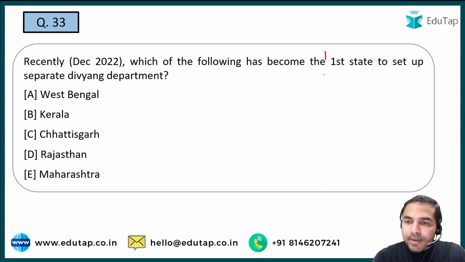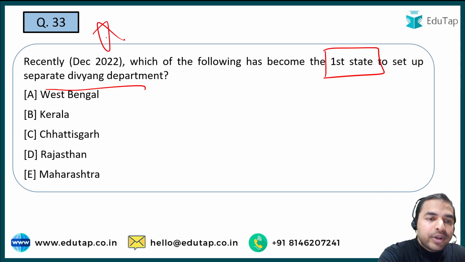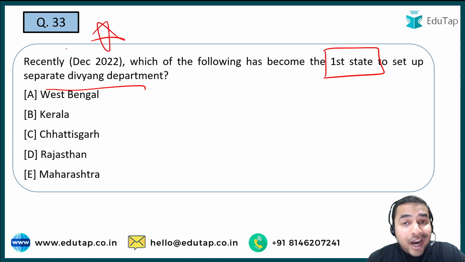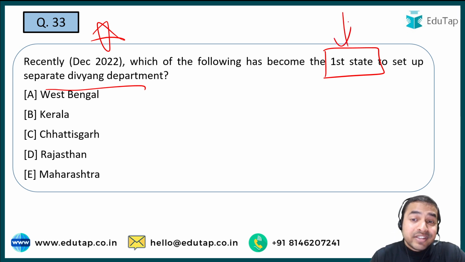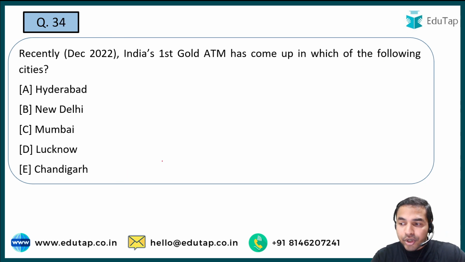Which of the following has become the first state to set up a separate Divyang department? Guys, a very important question from the part of social justice. So here let me tell you what exactly is making this question important, that is the first state. So which is the first state to set up a separate Divyang department? And here guys the right answer is option E, that is Maharashtra. So Maharashtra is the first state. Let's move on to the next question.